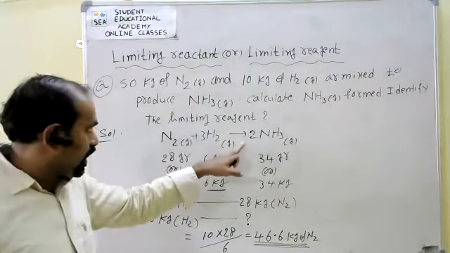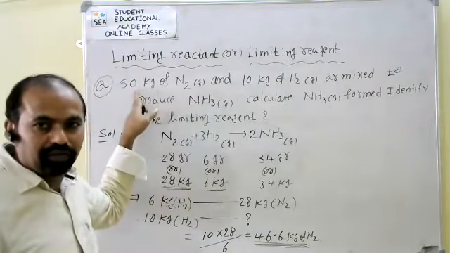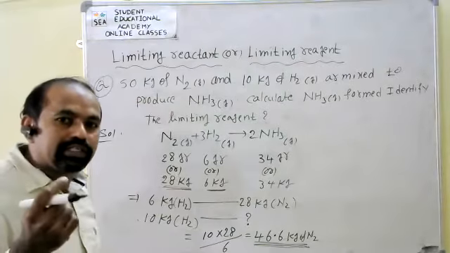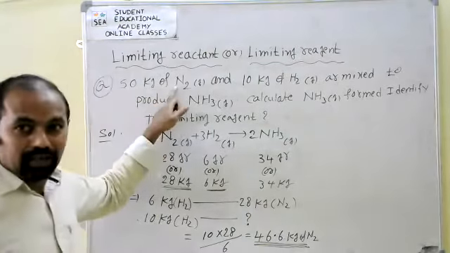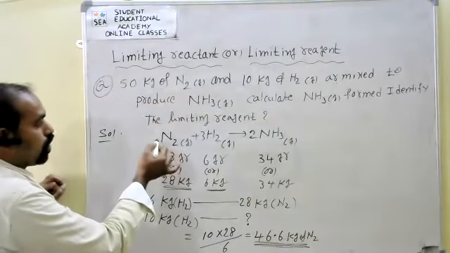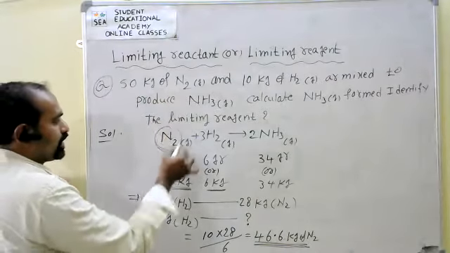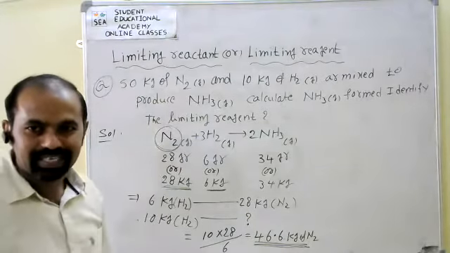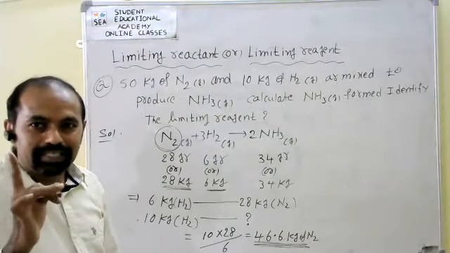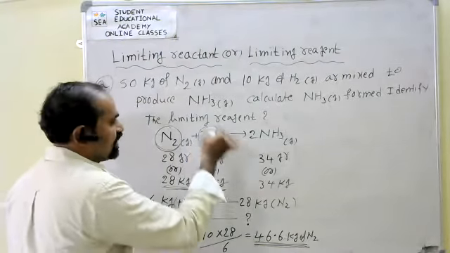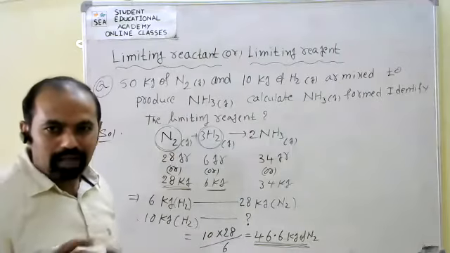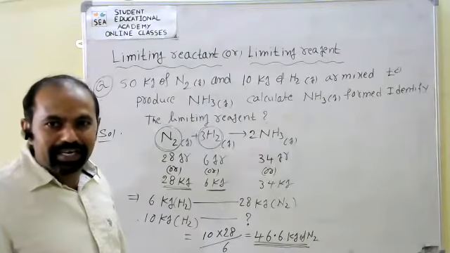So in this reaction, out of 50 kgs, which amount is observed in excess? Nitrogen. So this reactant is called the excess reactant. Which is the limiting reactant? Hydrogen. Here one answer is over. What is the limiting reagent here?